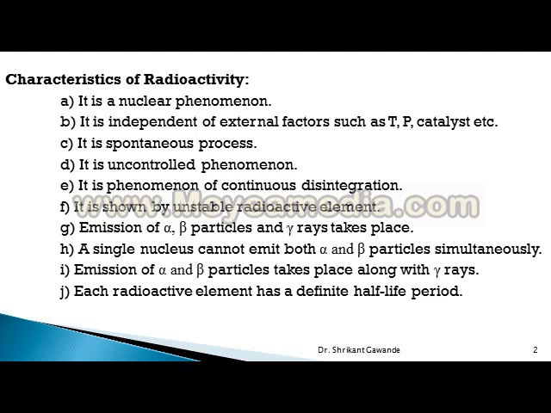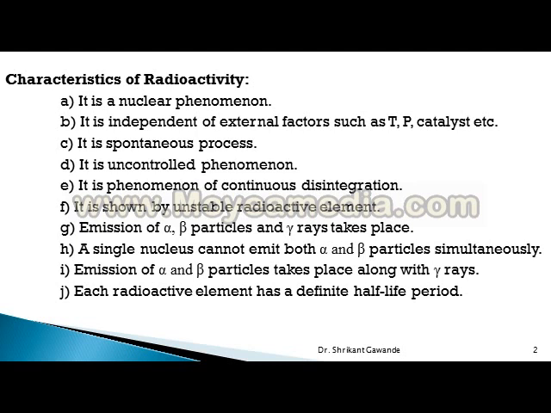Sixth point, it is shown by unstable radioactive element. Next characteristic, emission of alpha, beta particles and gamma rays takes place. Emission of which particles takes place? Alpha, beta and gamma rays.